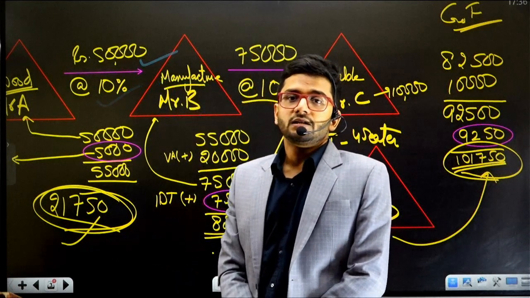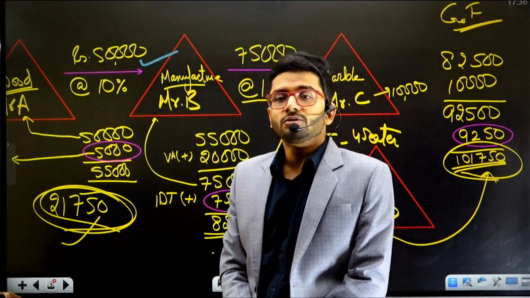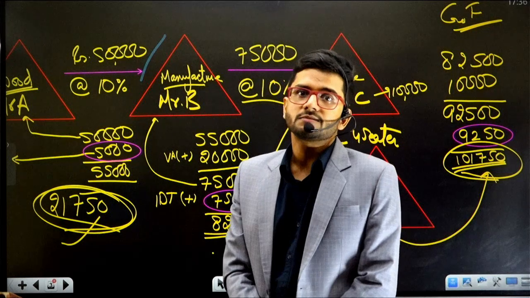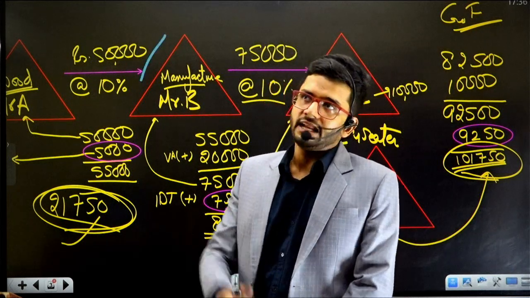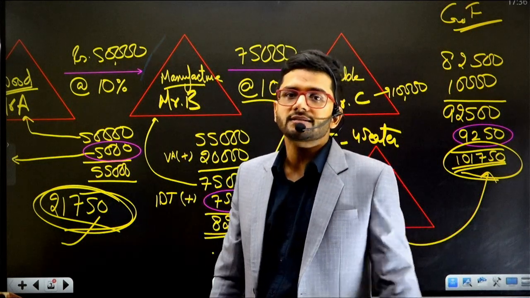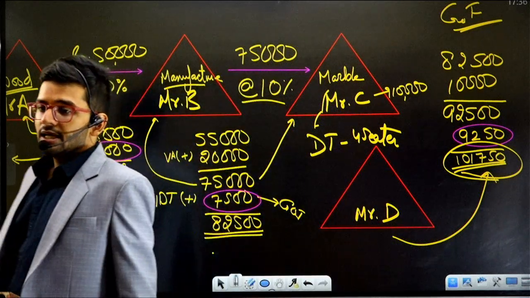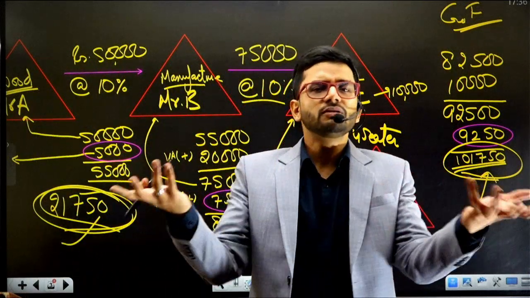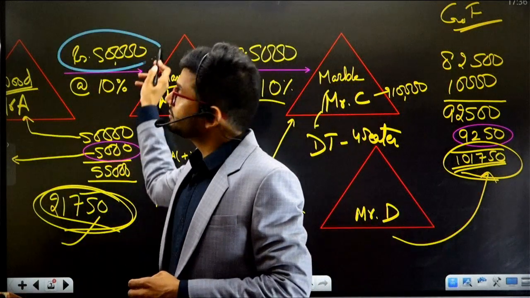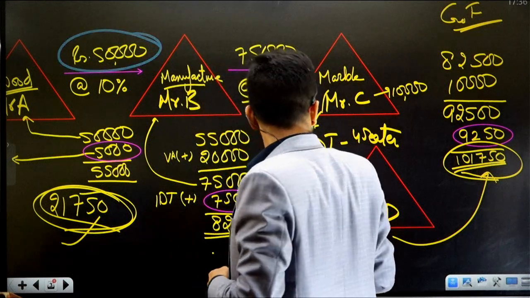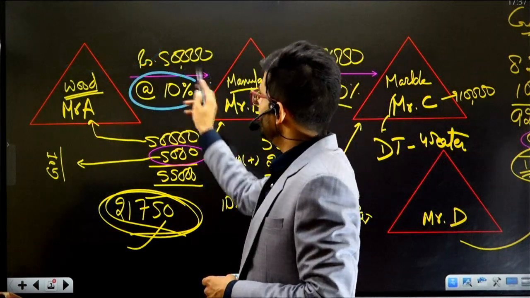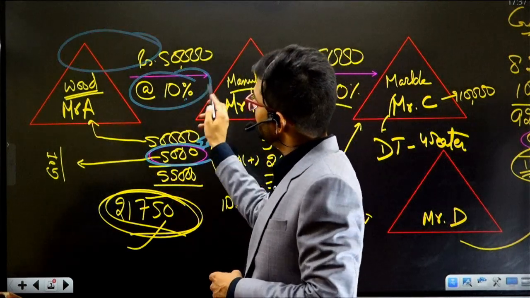This indirect tax is absolutely there in the country, and it is being paid to the relevant authorities demanding indirect taxation, which is absolutely fair, guys. So 10% of 50,000, that is 5,000 rupees of indirect taxation, is being paid to Government of India.